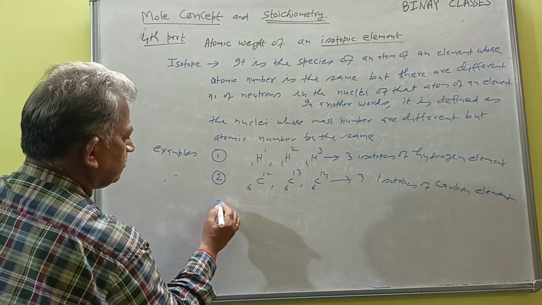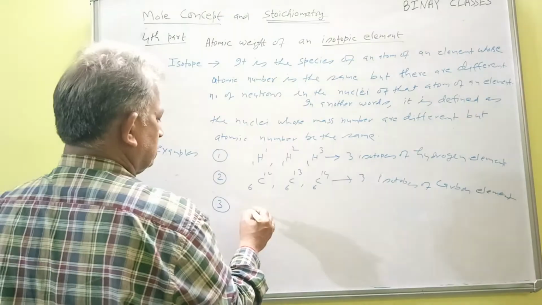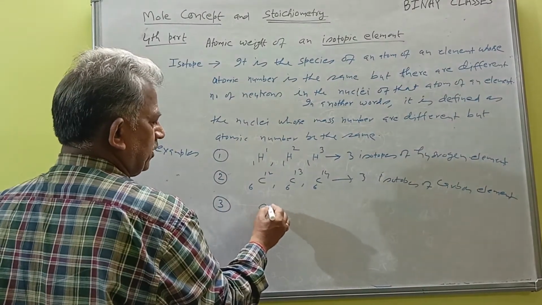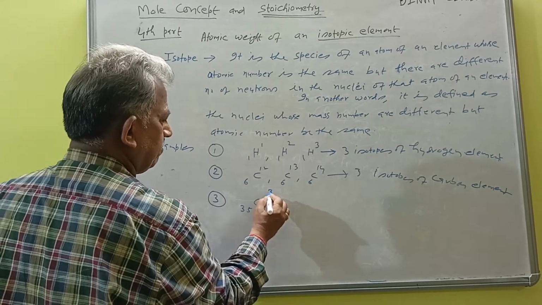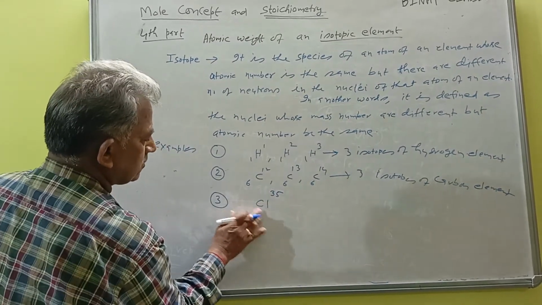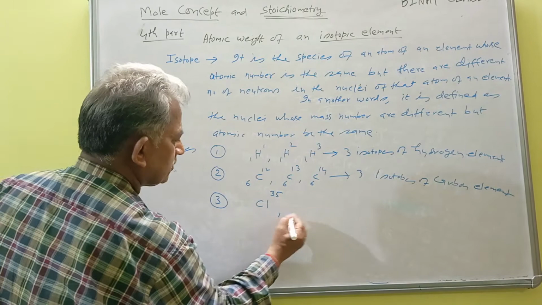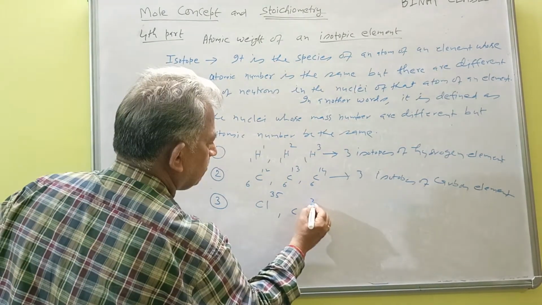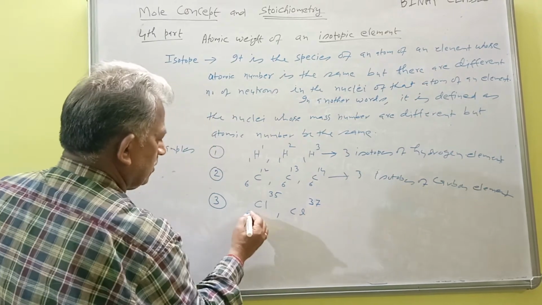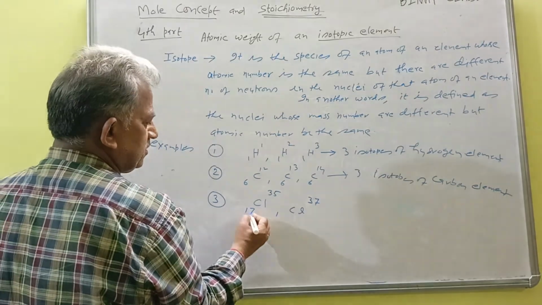Similarly, we can have chlorine with mass numbers 35 and 37, but atomic number 17.